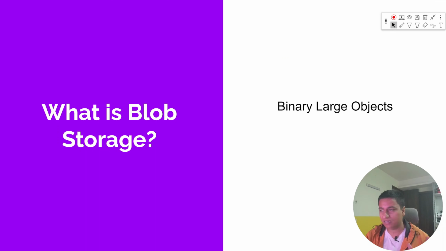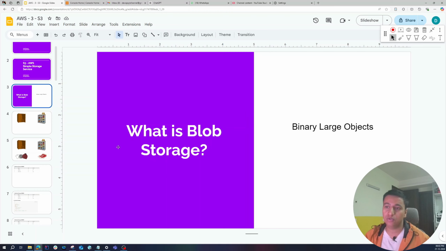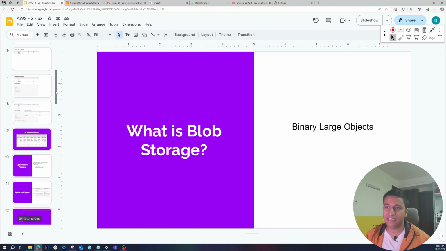All the binary files you can put in this. So if someone asks you what's S3, you can simply say that it's a managed blob storage service offered by AWS. Why managed? Because all the cloud services are being managed by a third party, like in this case AWS, Amazon. That is why all the services are called managed services.